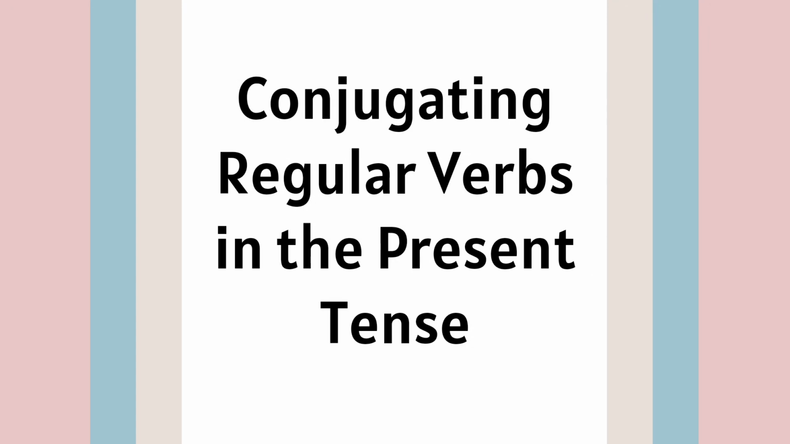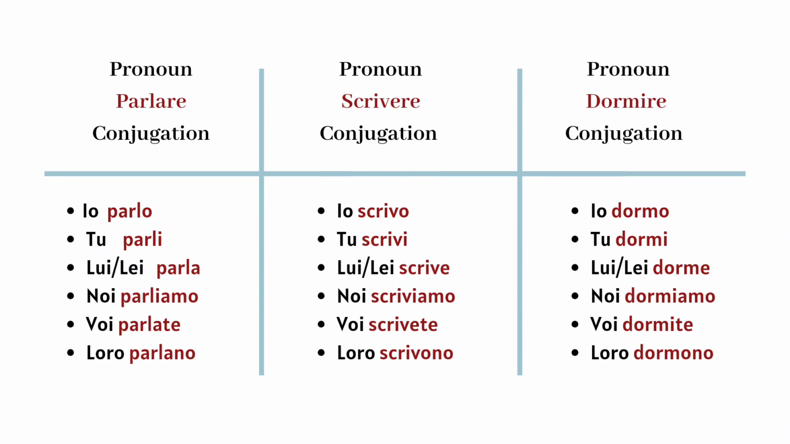Conjugating regular verbs in the present tense. Let's start with the regular are verbs. We will use parlare as our example. Pronoun, parlare conjugation. Io parlo, I speak. Tu parli, you speak. Lui, lei parla, he, she speaks. Noi parliamo, we speak. Voi parlate, you speak. Loro parlano, they speak. As you can see, the ending of the verb changes based on the subject pronoun. The same pattern applies to other are verbs like amare, to love, and visitare, to visit.